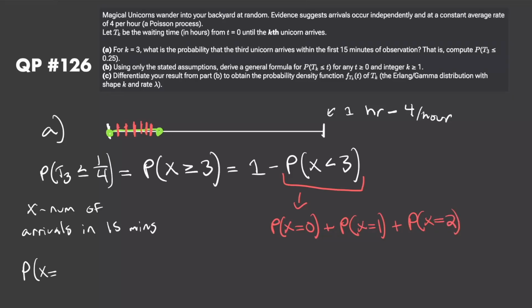We know the PDF of the Poisson from QP1 where we derived it. The probability that x is equal to little x is just going to be e to the power of negative lambda times lambda to the power of x divided by x factorial, where lambda here is the number of expected arrivals within the first 15 minutes, and we're given that the number of expected in an hour is 4, and events are occurring independently at a constant average rate. So if we expect 4 to come within an hour, well then we're just going to expect 1 to come within a quarter of an hour, right? So therefore in our case our lambda is just going to be 1, so I'll just replace that like so.